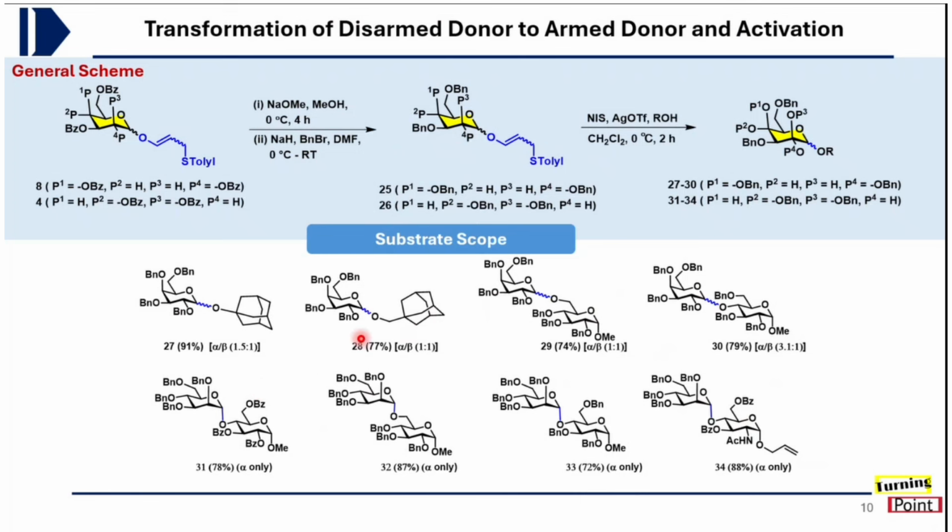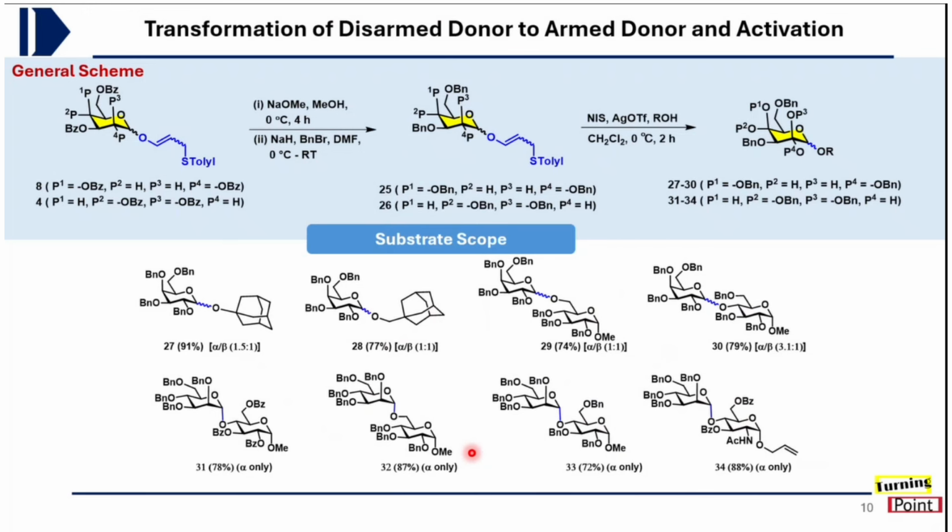Most of the time we are getting either 1:1, or in a few cases where the nucleophilicity of the acceptor is less, very less erosion of stereoselectivity has been observed, and we got a good amount of selectivity. So if you observe the glycosyl acceptor containing the C4 free OH, in those cases we have got the alpha only product. That is the stereoselective glycosylation.